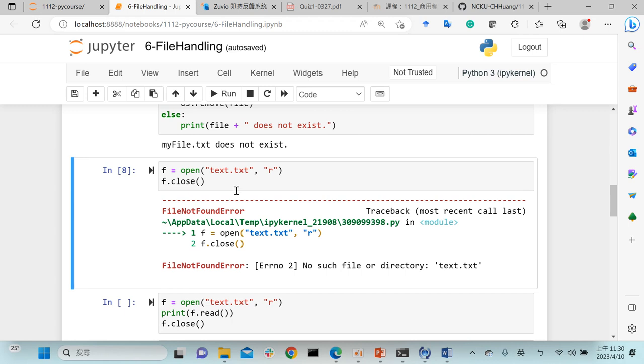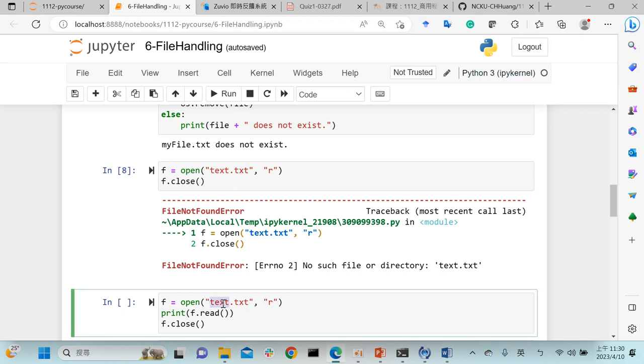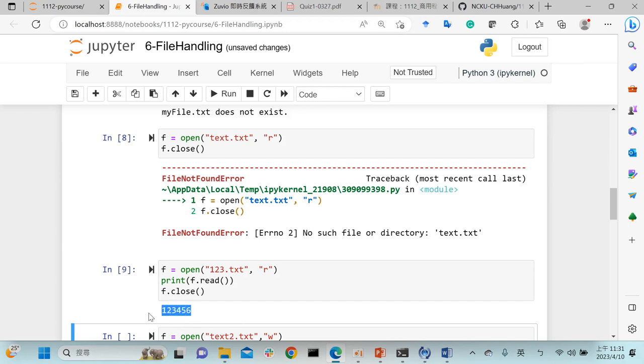So I want to open the 123 text with read mode, and we need to print F. We want to print this text, and we use the read function to read. If there is some word, please just read it, and we print it. And you can see here is 1, 2, 3, 4, 5, 6.